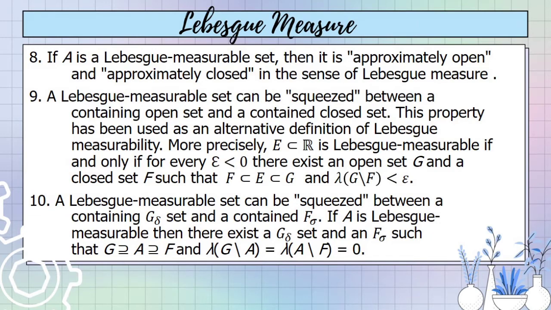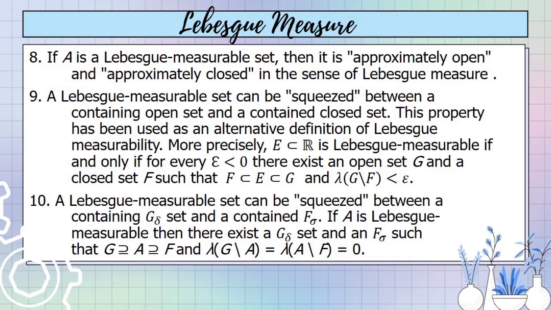Number 9, a Lebesgue measurable set can be squeezed between a containing open set and a contained closed set. This property has been used as an alternative definition of Lebesgue measurability.